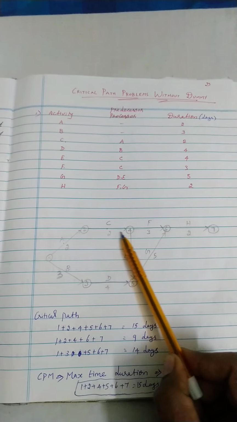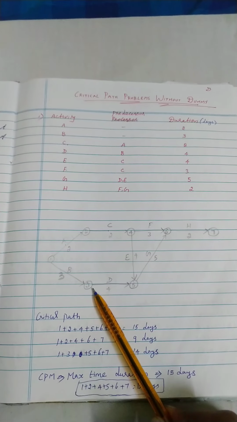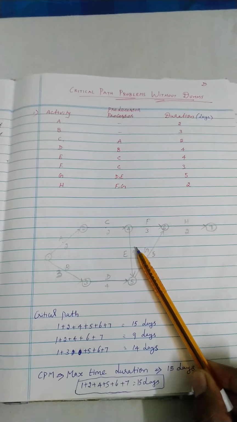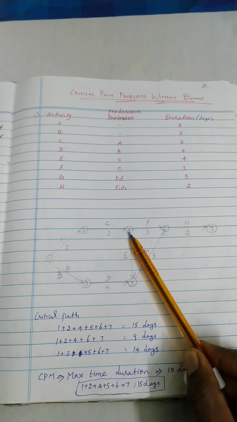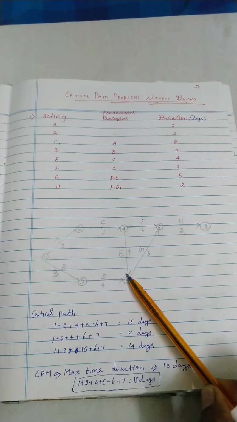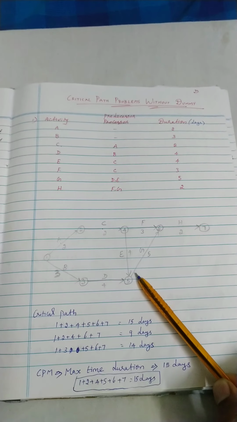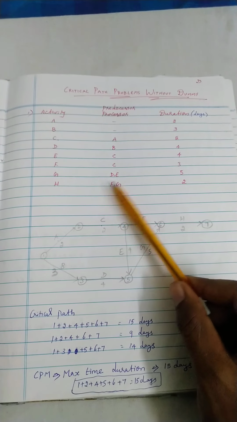We need to draw the activity C, and similarly for activity D, B is the predecessor. And for activity E, C is the predecessor, so we need to join the arrow down. The arrow mark is very important, because the arrow mark shows the forward process.